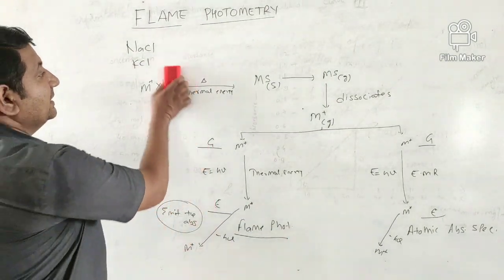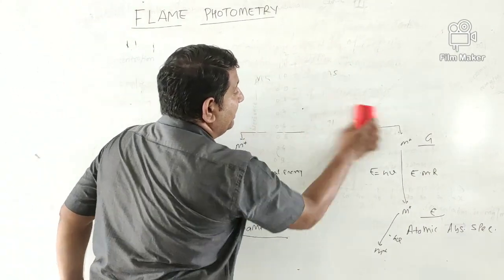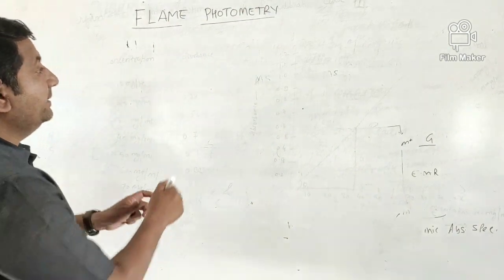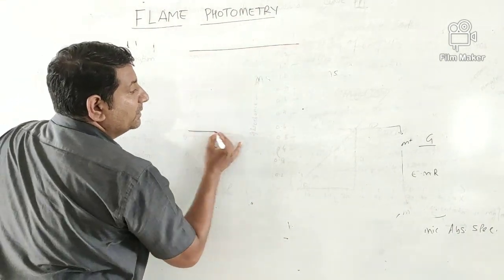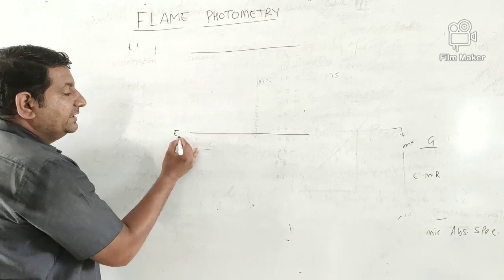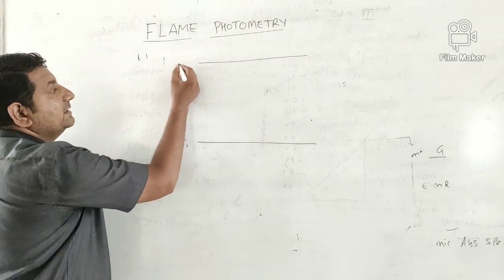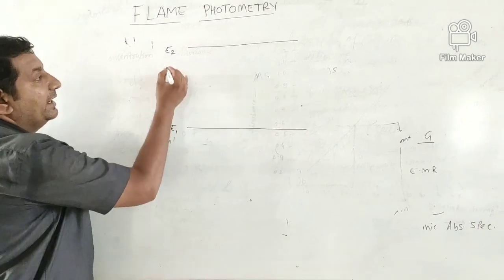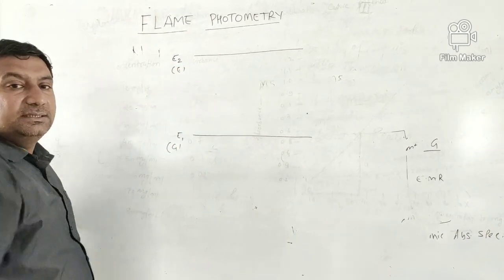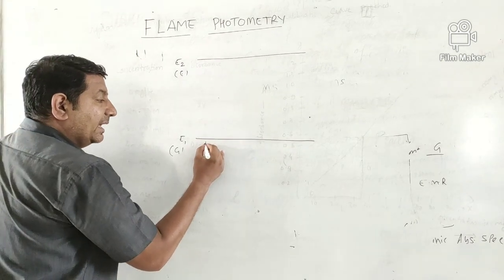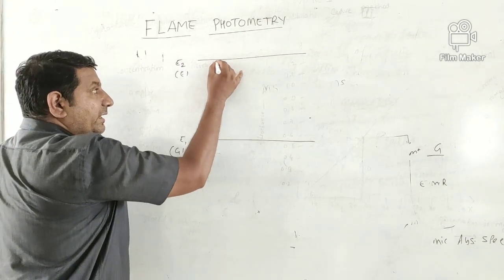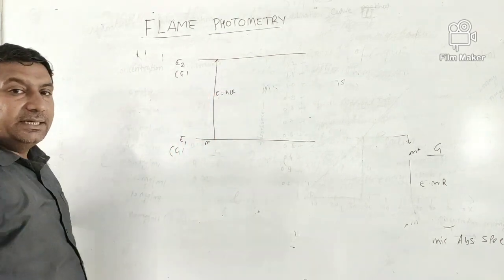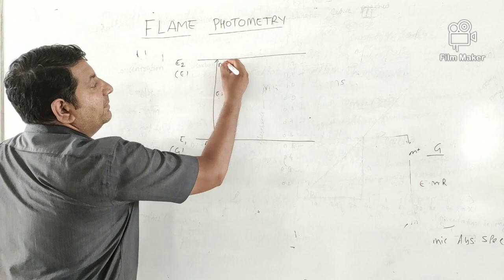Now, let us discuss energy levels. Suppose this is the state of lower energy level E1, and this is the state of higher energy level E2. We can say that it is the ground state, and we can say that it is the excited state. What happens when a metal ion absorbs thermal or heat energy, E = hν? It goes to the excited state and becomes M*.